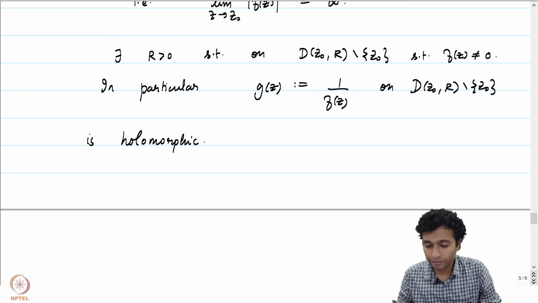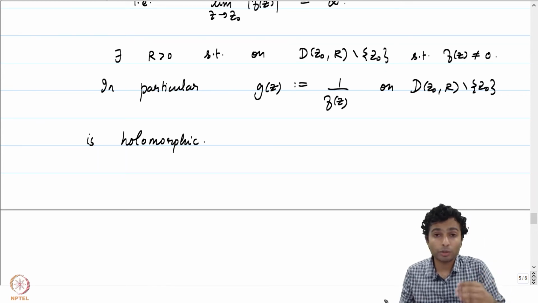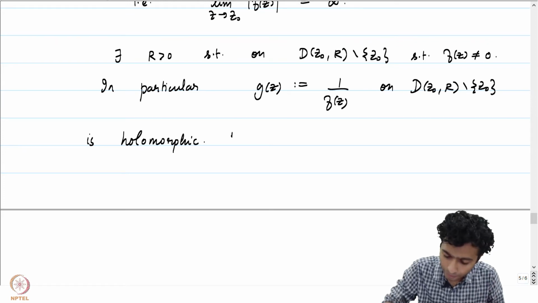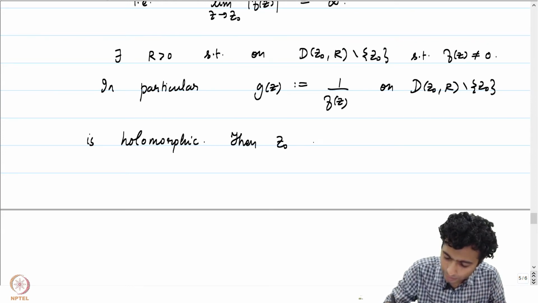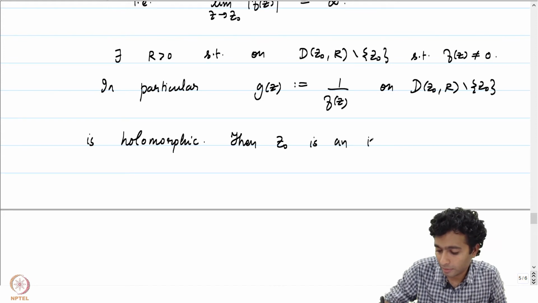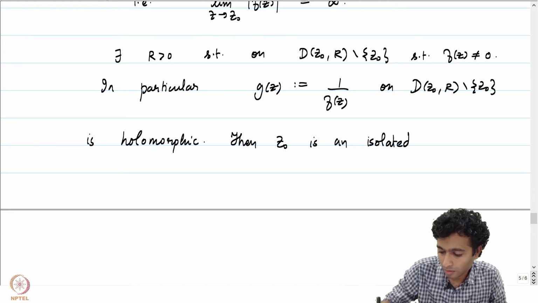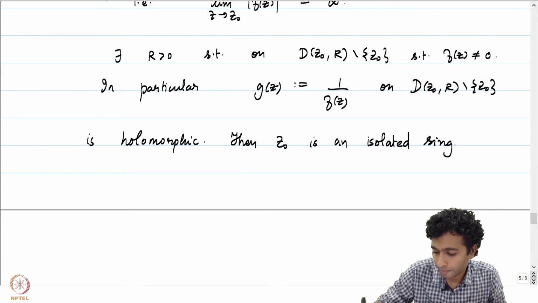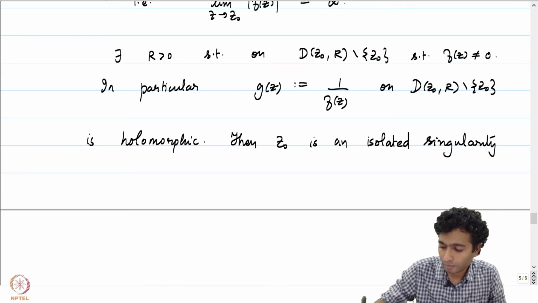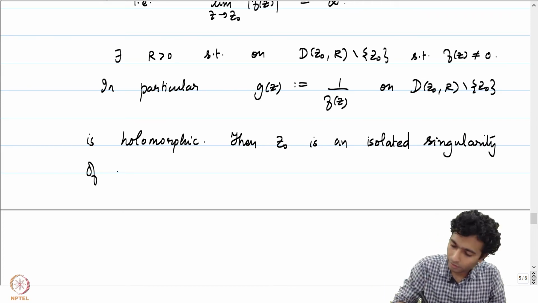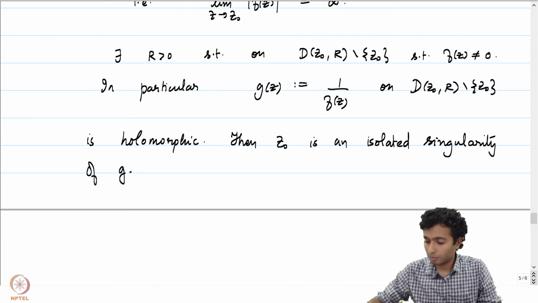But then by the very definition, z0 turns out to be an isolated singularity of g. Moreover,